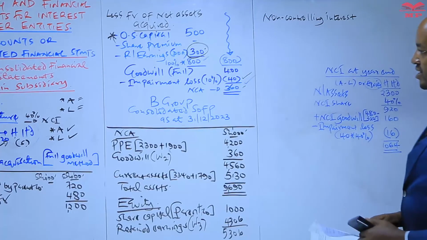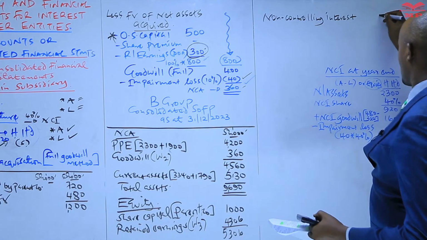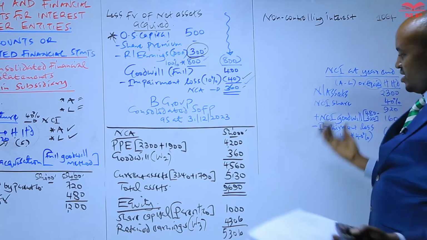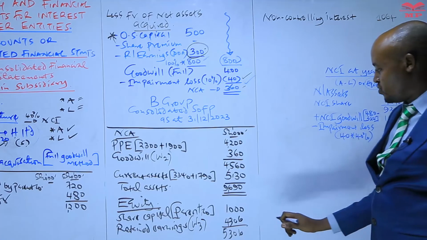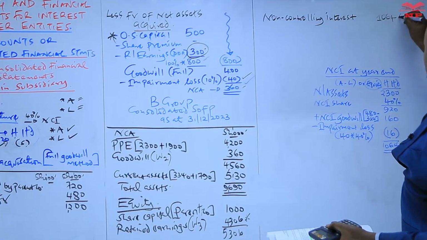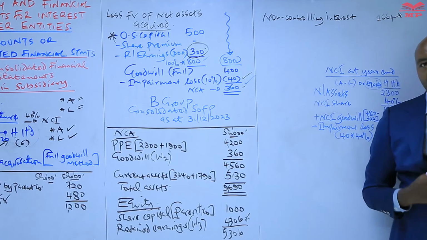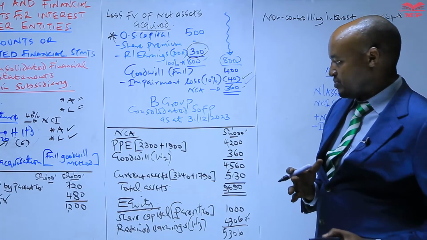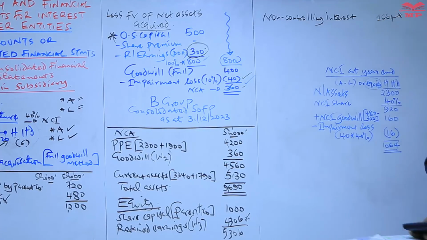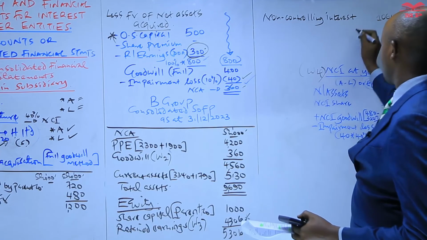And we have said that it should be included in the consolidated statement of financial position as a component of equity. In any group account question, these are two items which are a little bit tricky to the majority of students: how to compute the group retained earnings, and I hope you have understood how we computed it, and also how to compute the non-controlling interest. We can refer to that as working four.